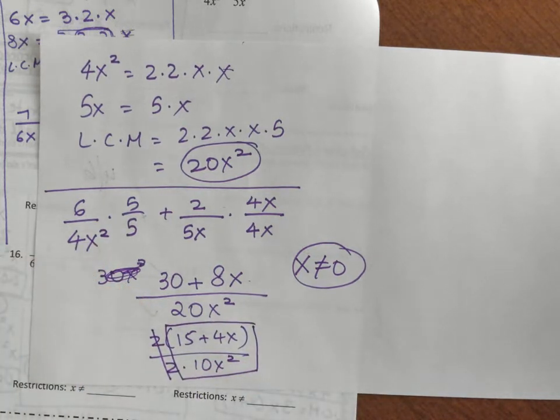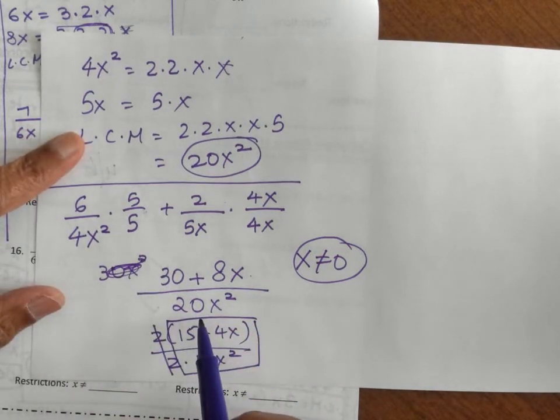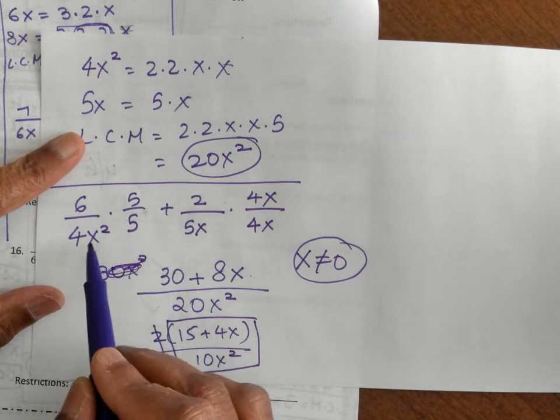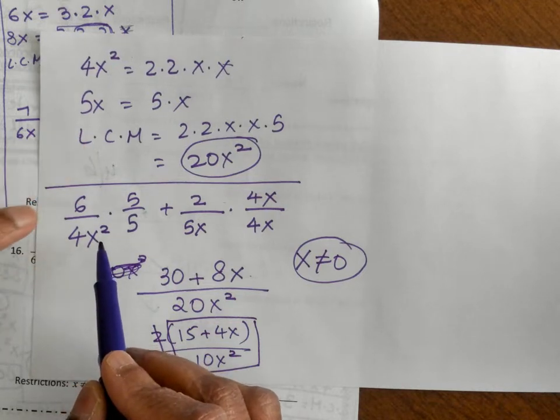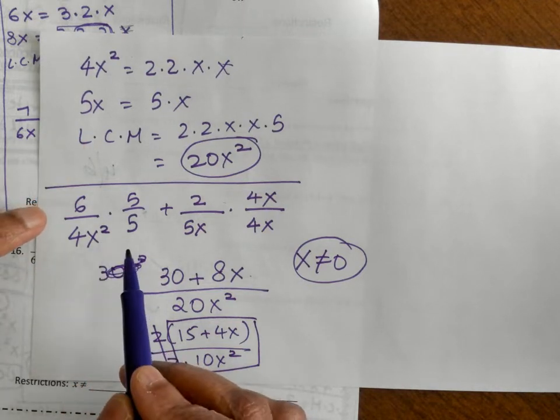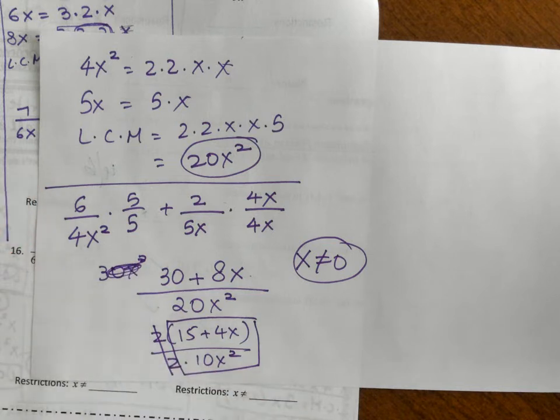Yes? Could you simplify it at the beginning with the 6 over 4x squared? Yes. But the only thing is you want to make sure that you simplify it after you get the common denominator, or because I had a common denominator of 10x squared after I simplified. Okay, so you simplify it right in the beginning. Yeah, absolutely.